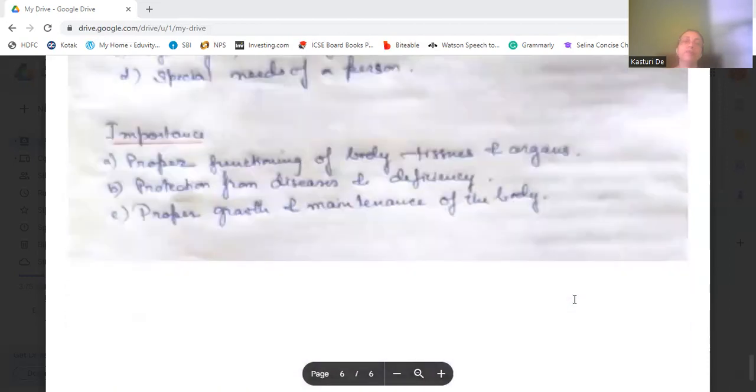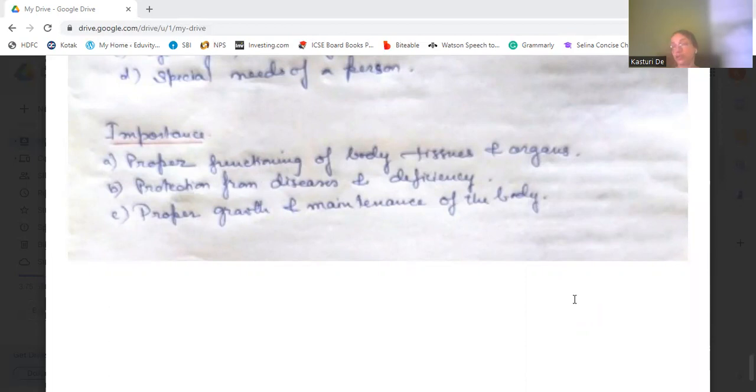Okay? Then we come to the importance of the balanced diet. The main importance is the proper functioning of body tissues and organs. Then protection from diseases and deficiency. This balanced diet protects us from deficiency and disease. Then proper growth and maintenance of the body. Okay. So these are all the importance of the balanced diet.